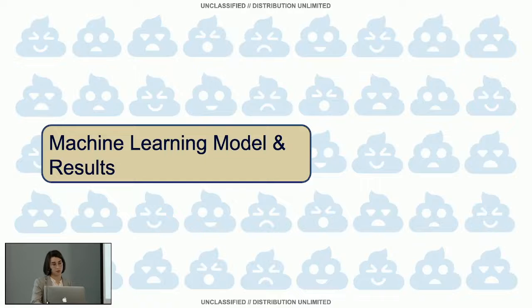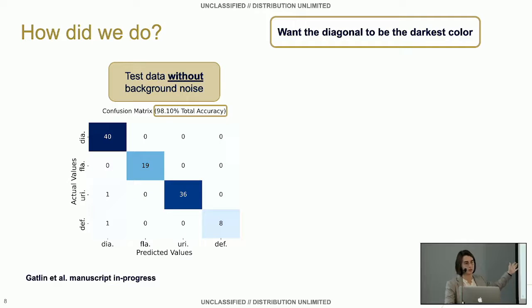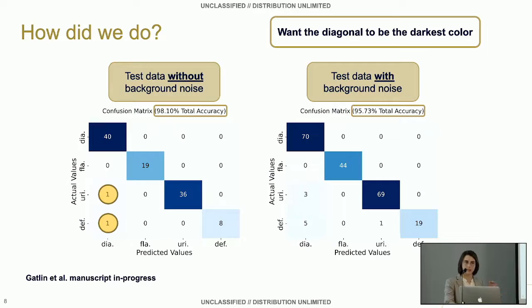So in terms of results, how did we do? We did a couple tests. This shows you what misclassifications occurred. So this first test had test data with no background noise that it didn't see during training. We had a couple misclassifications, but overall we were able to predict the correct event 98% of the time. We did another test that's a little bit harder. We had some background noise, and this one we expect to perform a little worse, but still got 96% out of that.